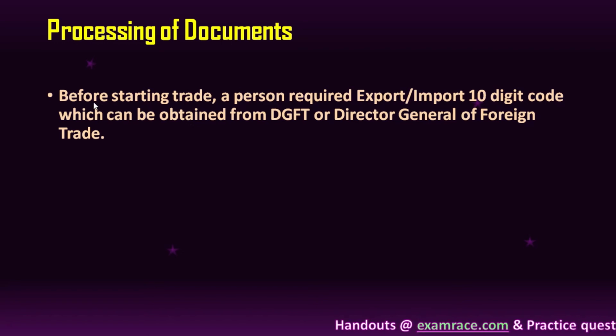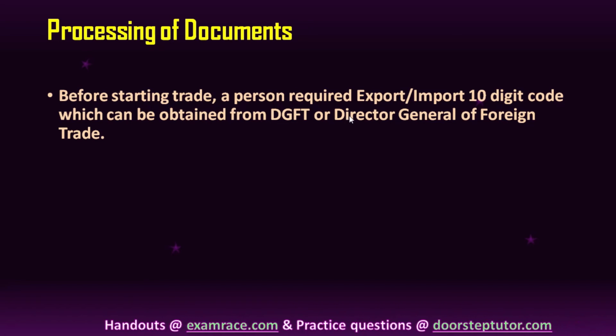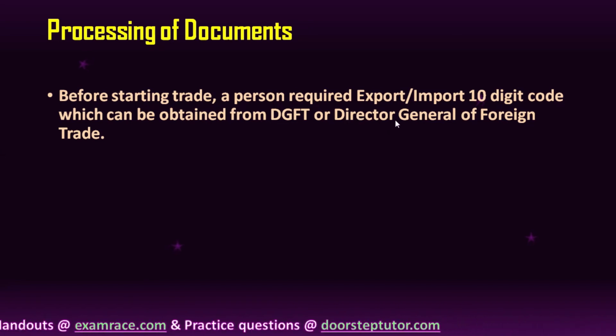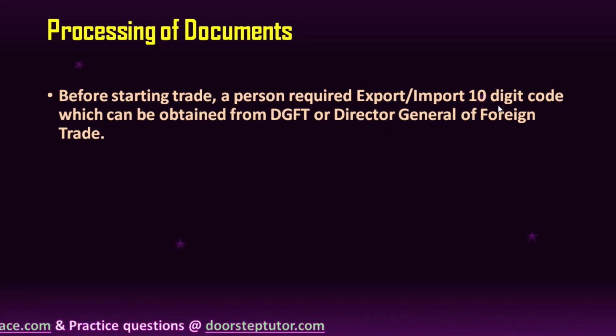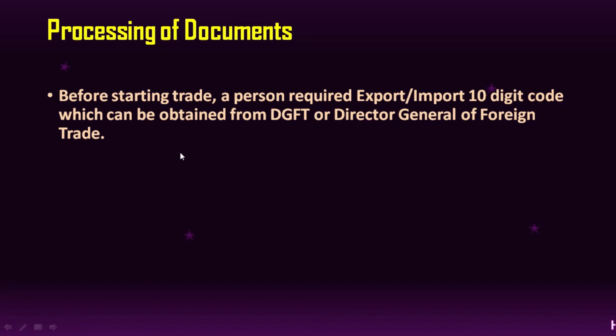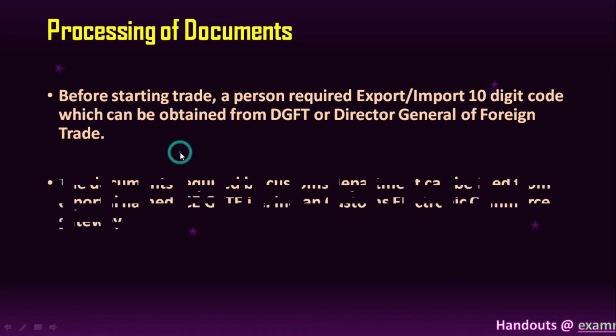Now, what about processing of documents? See, how does this entire process happen? See, before starting trade, a person requires an export import 10-digit code which can be obtained from the DGFT, that is Director General of Foreign Trade. Okay, he or she requires this.